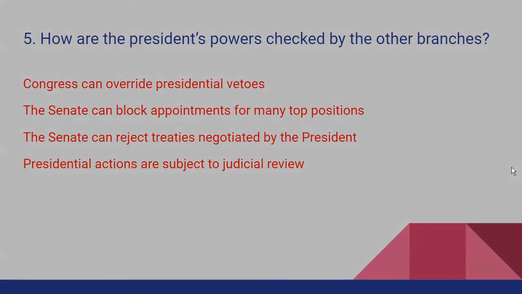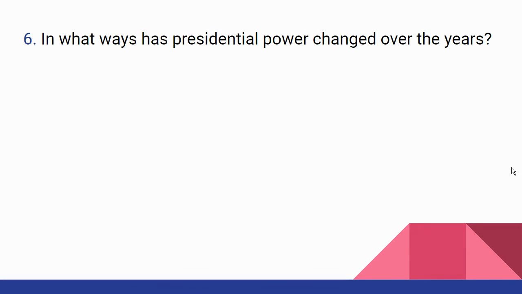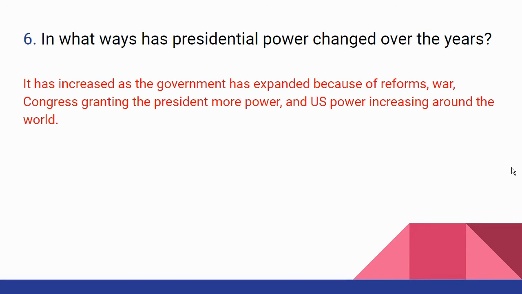Okay. Number 6, in what ways has presidential power changed over the years? Well, the first thing you need to understand is that it has increased. If you go back to the turn of the 20th century, presidential power began to expand then. But in the 1920s, it receded a little bit because those presidents were not very active and didn't believe in the president having too much power.